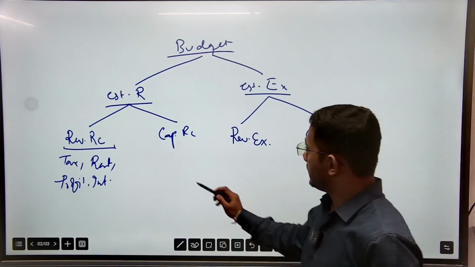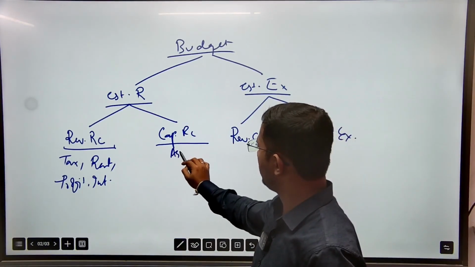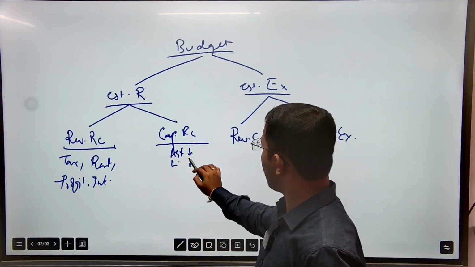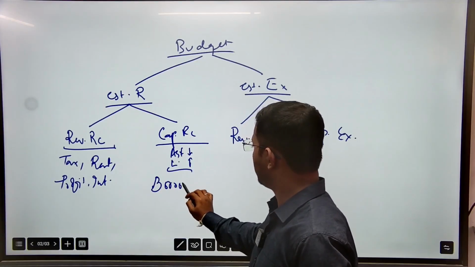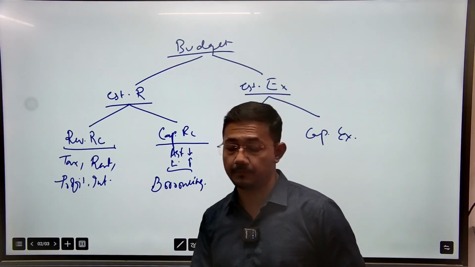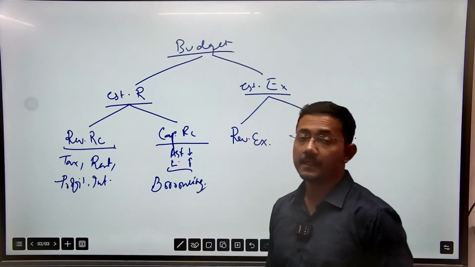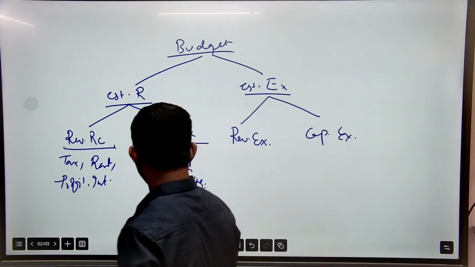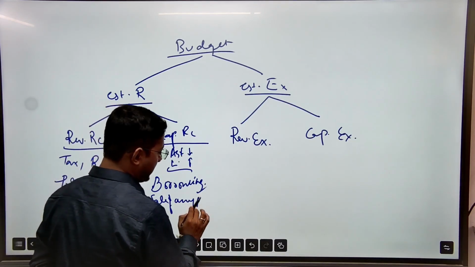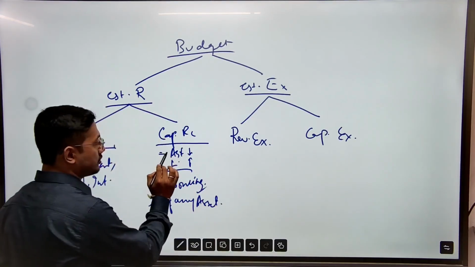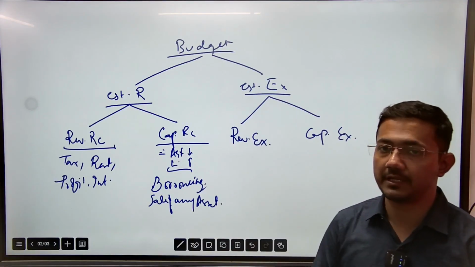All right. Now, whereas a capital receipt is such a receipt where an asset will be lost or a liability will be increased. Say, for example, borrowing by the government. Means if the government borrows from a bank or public or any institution, it increases the government's liability. So hence it is a capital receipt. Or if the government has sold any asset, that means an asset has been lost and money has been gained. Those types of receipts are known as capital receipts.